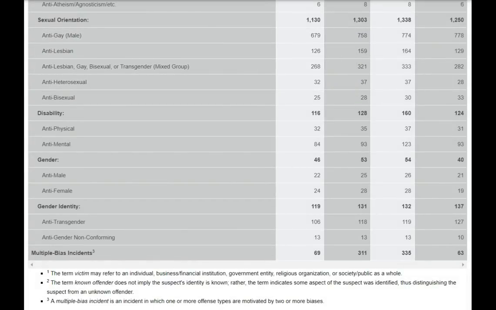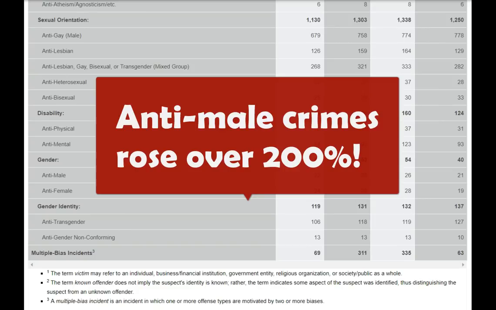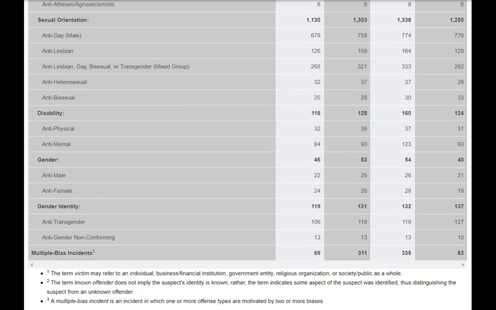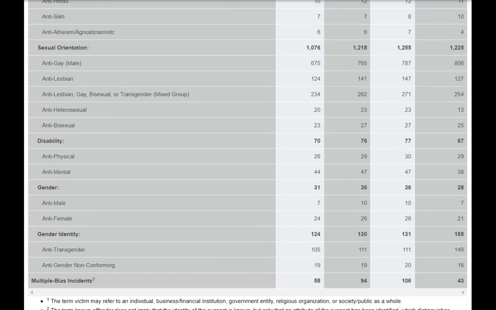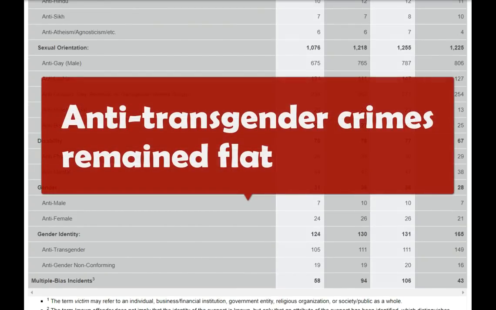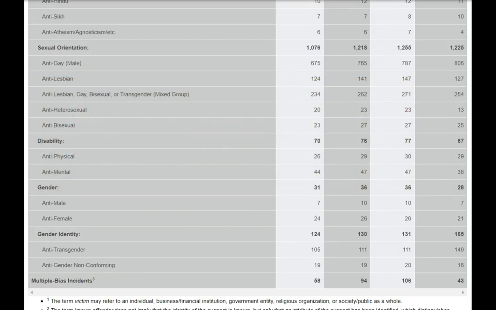And an even more surprising statistic is that the anti-male hate crimes rose by an astounding over 200%, while the anti-female crimes remained exactly the same. And as for anti-transgender, again, those remained essentially the same, or a slight decline if you include the increased reporting agencies.